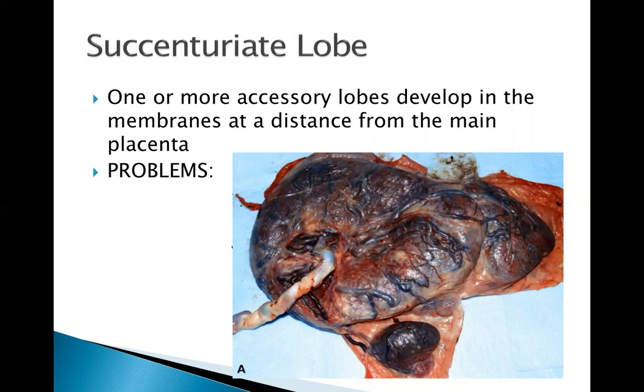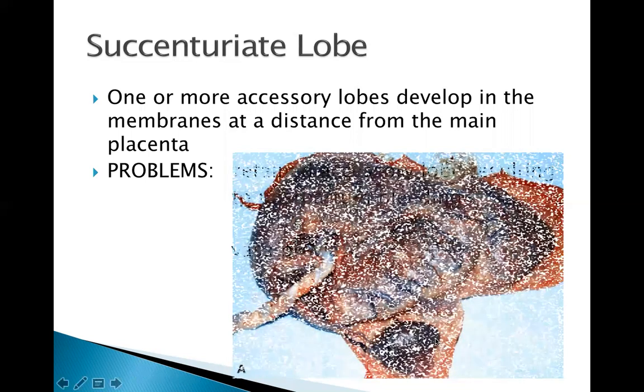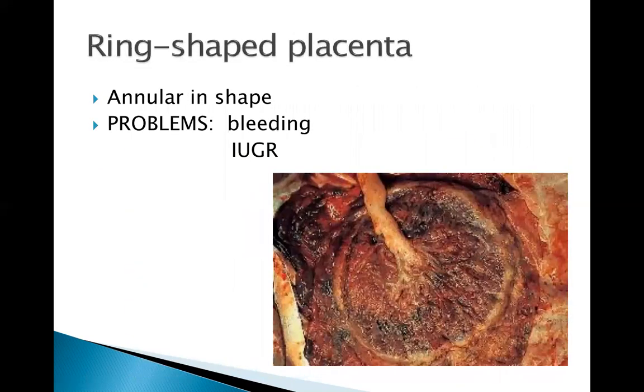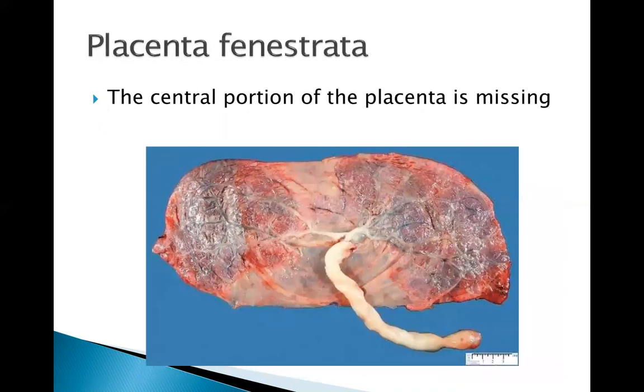The main problem here is when the placenta is delivered, this accessory lobe can be left behind, and that can lead to postpartum hemorrhage secondary to a retained placental secundine. This is placenta membranacea, a ring-shaped placenta, placenta fenestrata.